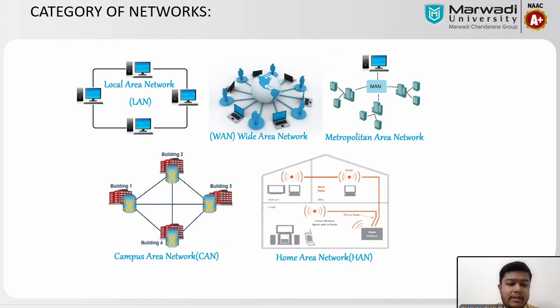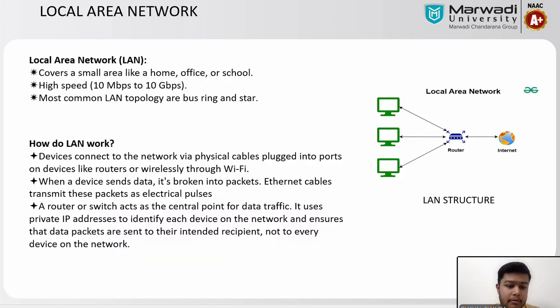So these are the categories of networks. LAN, that is local area network. WAN, that is wide area network. Metropolitan area network, commonly known as MAN. Then there are campus area network and home area network. These are all different categories, but we will look at the main three categories, that is LAN, WAN and MAN. We will look at them one by one.